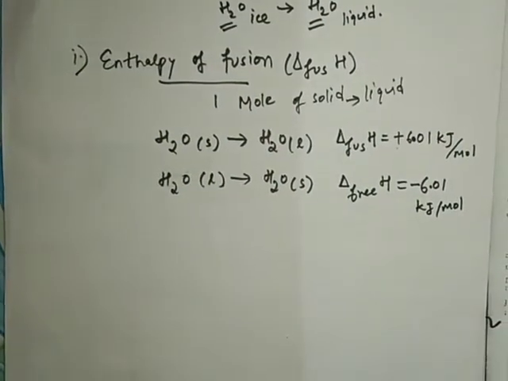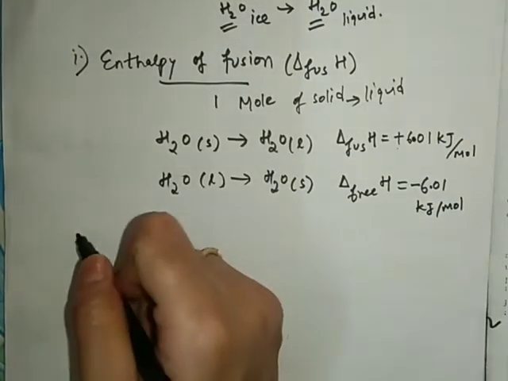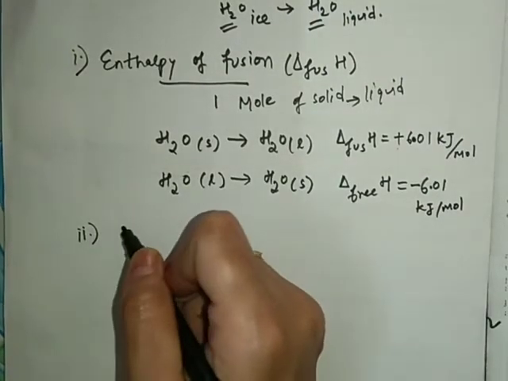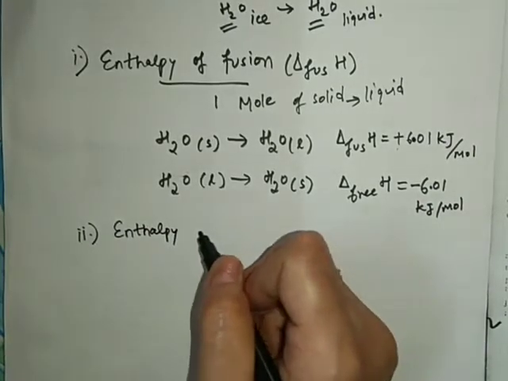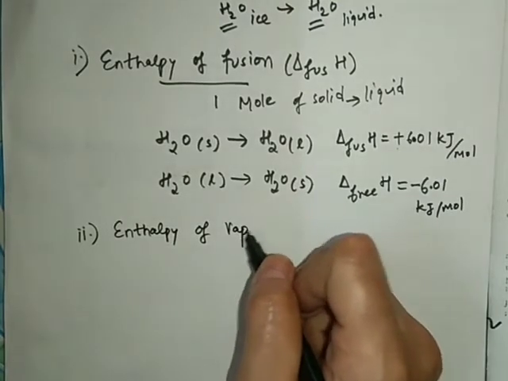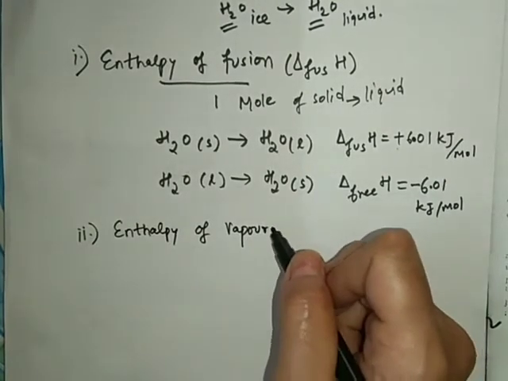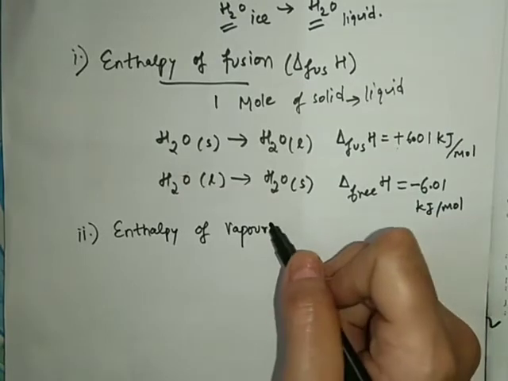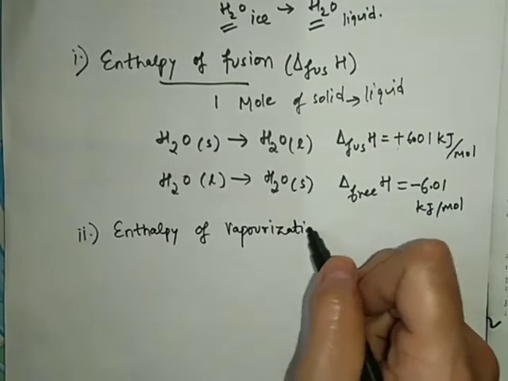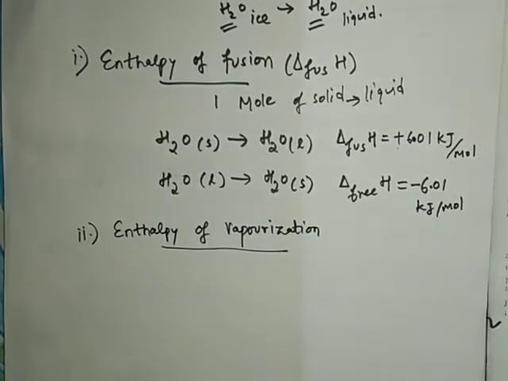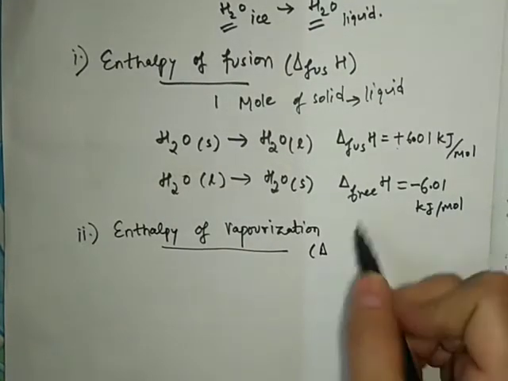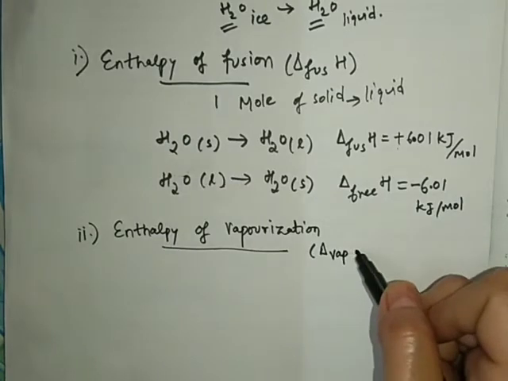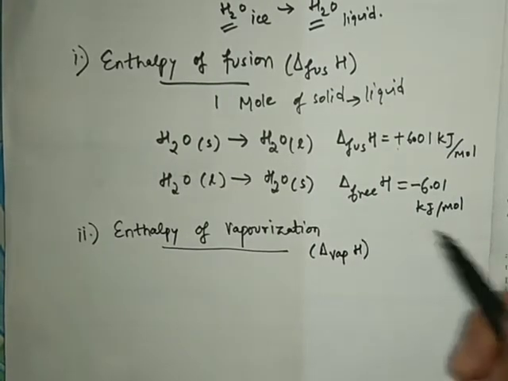Now we come to the next, that is called enthalpy of vaporization. Enthalpy of vaporization means what? You will be having liquid and it will be heated, meaning it will get converted into vapor state, and the heat change in this process is called enthalpy of vaporization. It is denoted by delta H vaporization in this way.